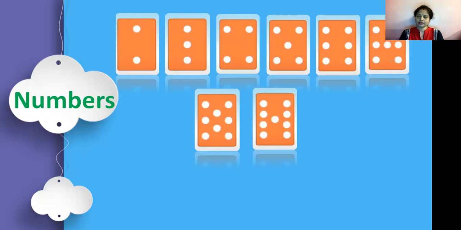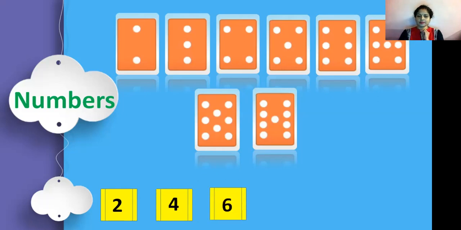Can we make a number pattern with higher numbers? Yes, we can. Just see. What is this? Number 2. Okay. Now what is this? Number 4. Where is number 3? Number 3 is not there. Okay, let's see. Number 2, then number 4. 3 is missing. Next is number 6. 2, 4, and 6. It means something is missing. Are they following the number pattern? Let's see. Yes, they are.